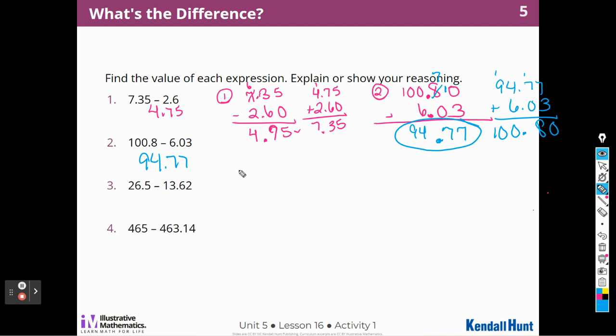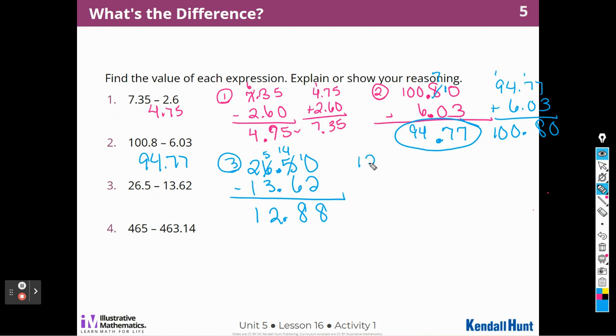Okay, here we go with our next one. This is going to be number 3. 26 and 5 tenths. Make sure I put that 13 where it belongs. 62 hundredths. Lining up those place values. I can't subtract this, so I'm going to borrow from the 5 and make it a 4. That becomes 10 minus 2 is 8. I'm going to borrow from the 6 and make it a 5. That becomes 14. So 14 minus 6 is also 8. And then I can borrow. 5 minus 3 is 2. And 2 minus 1 is 1.